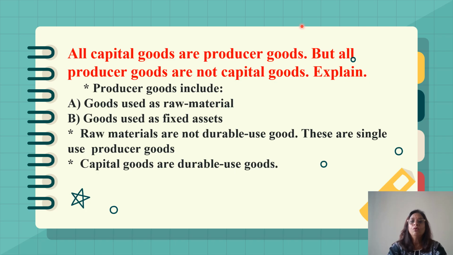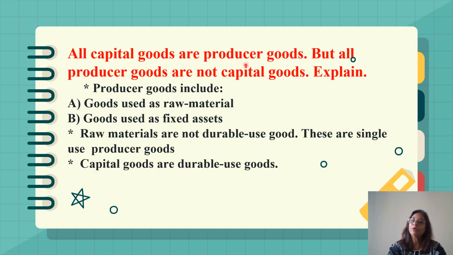So all capital goods are producer goods, because they are durable goods. But all producer goods, like raw materials, are not capital goods because they are non-durable goods. So those durable-use goods which are utilized by the producers are capital goods.